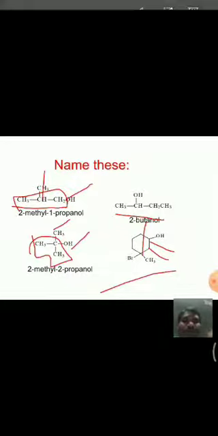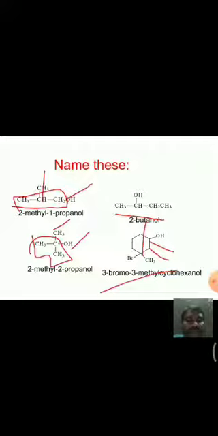At third position methyl and bromine is there, hence the name is 3 bromo 3 methyl cyclohexanol. This is the name for this molecule. In this way we have to give the name for alcohols.